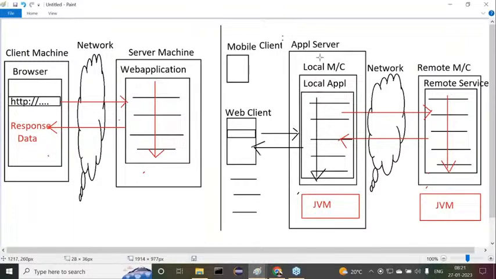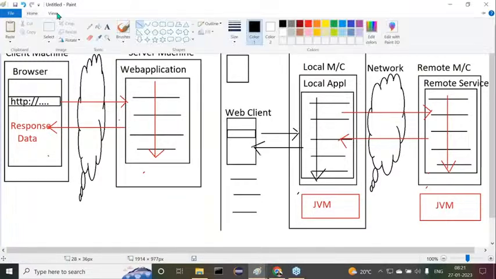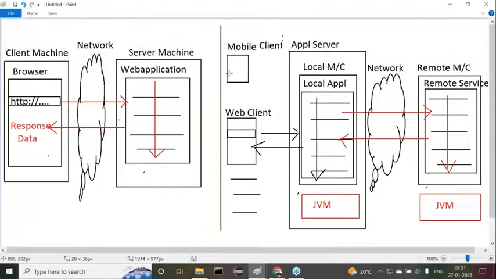Now tell me, is it a clear cut distributed application or not? Will you do the same thing with this particular application as a web application? No. Right, sir. Now understand this. In this particular distributed application, two parts are available. What are the two parts here? Observe carefully.